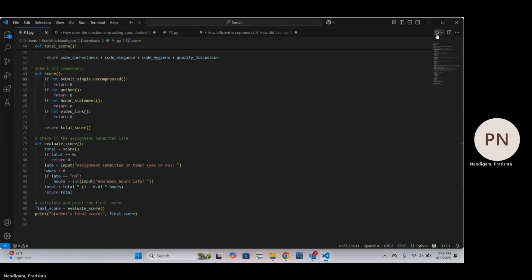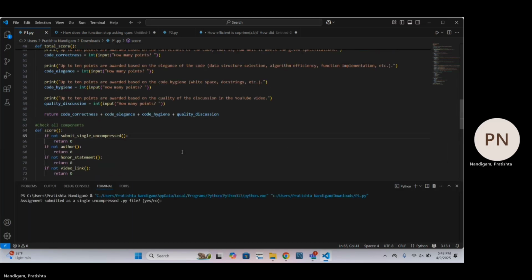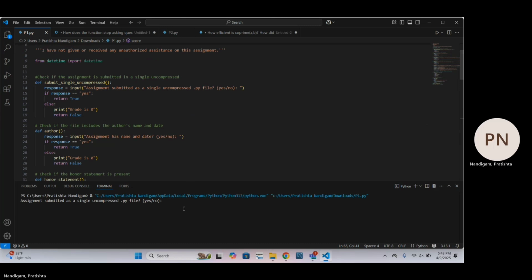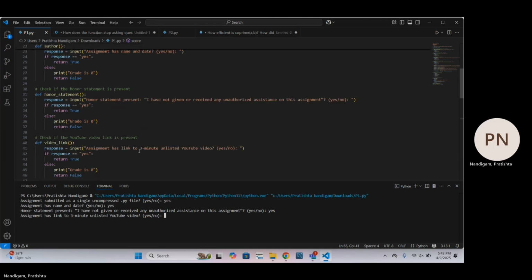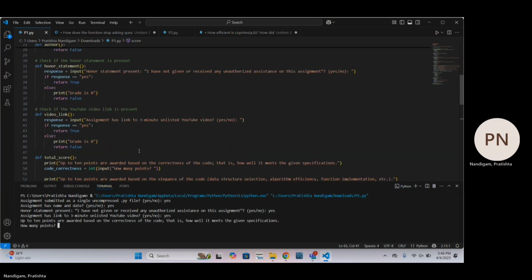So this code first asks whether the assignment is submitted as a single .py file. Let's put yes. And then it checks if it has name and date. Yes. And then it asks if the honor statement is present or not. Yes. And then it asks if it has a video link. Yes. And then it checks for code correctness and asks how many points.